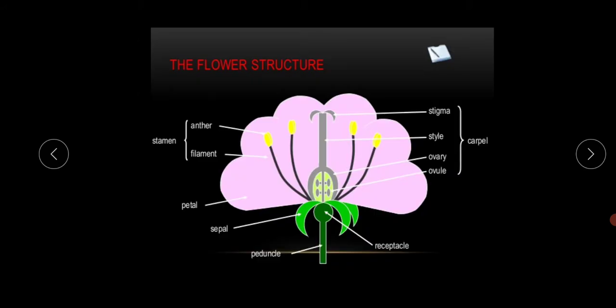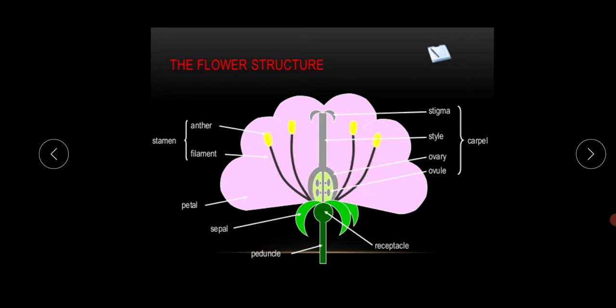Now look at the structure. I am showing the picture of the dissection, the cross section of the flower. The first thing is the sepal, the green colored shape. This is the petal. The whole set of petals is collectively called the corolla, and all the sepals are collectively called the calyx. So this is the androecium portion.